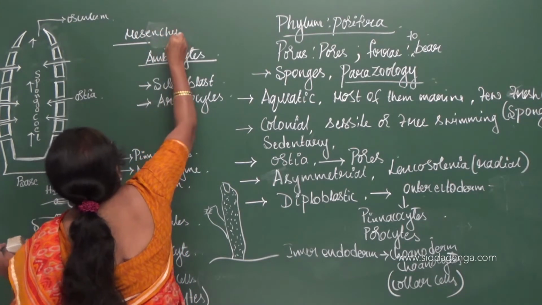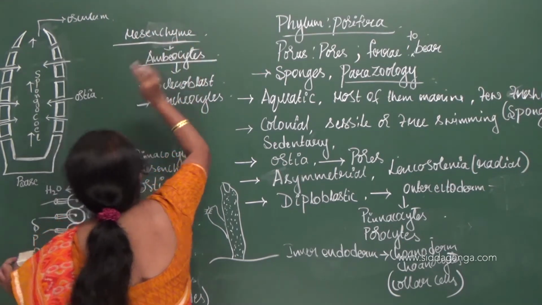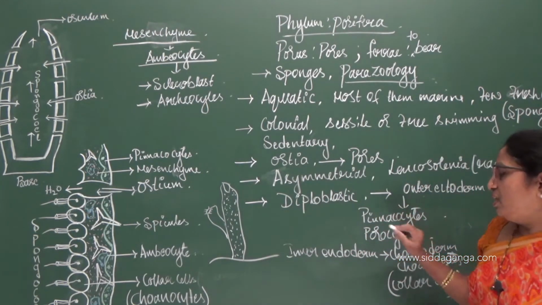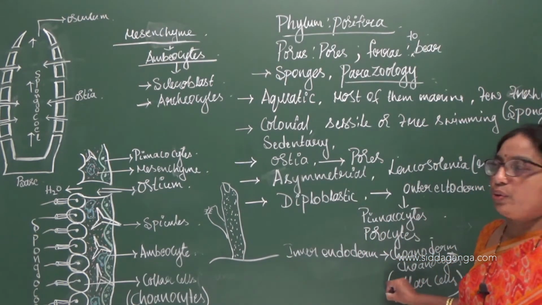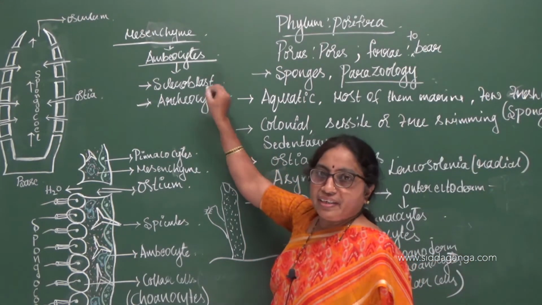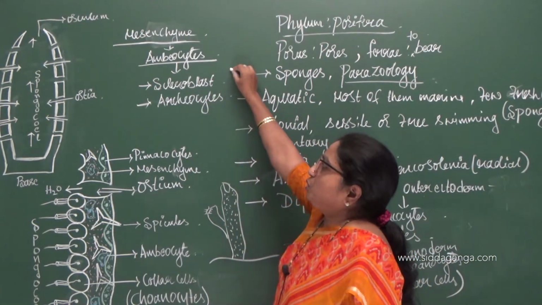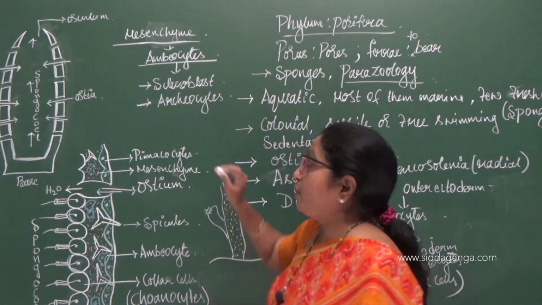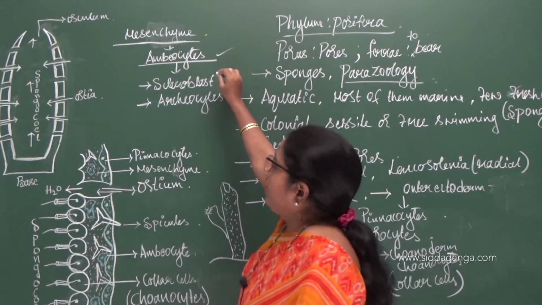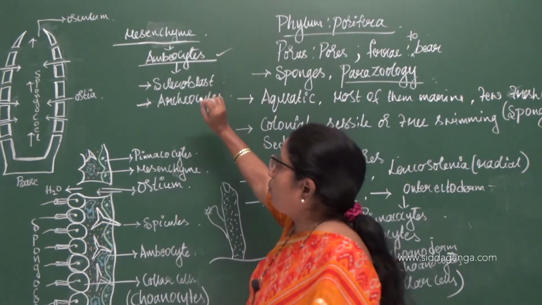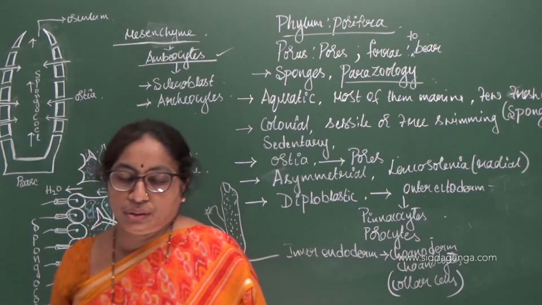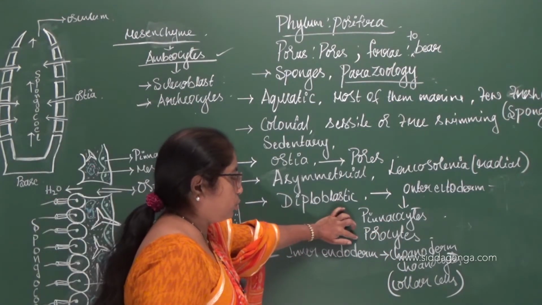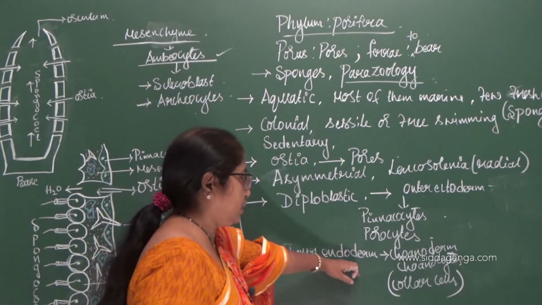It is the gelatinous fluid present between the outer ectoderm and inner endoderm. There are two types of amoebocytes: scleroblasts and archaeocytes.